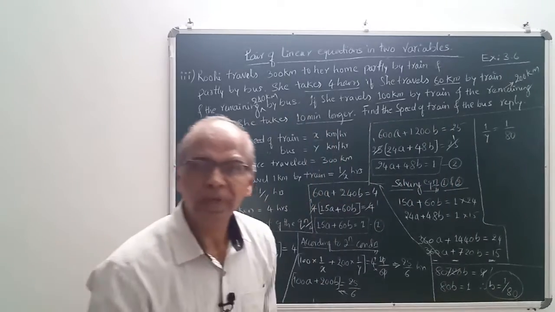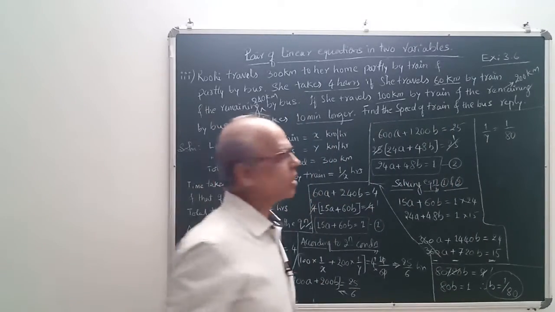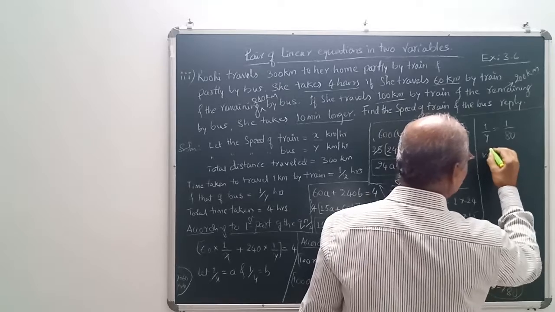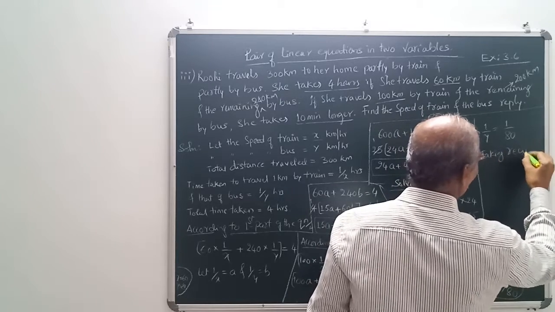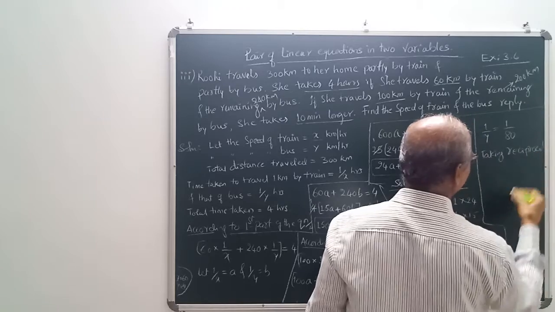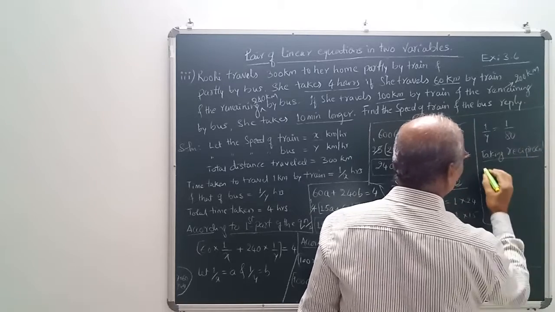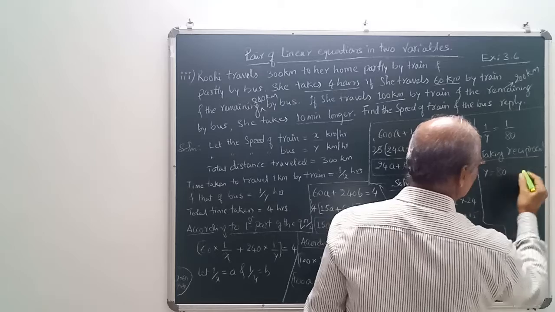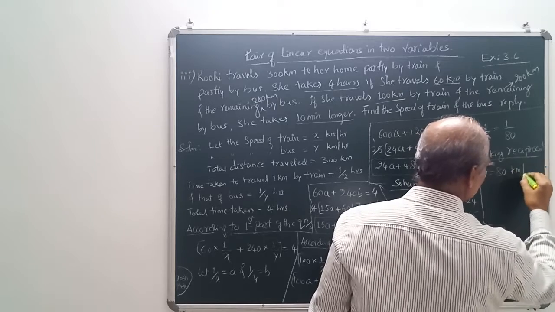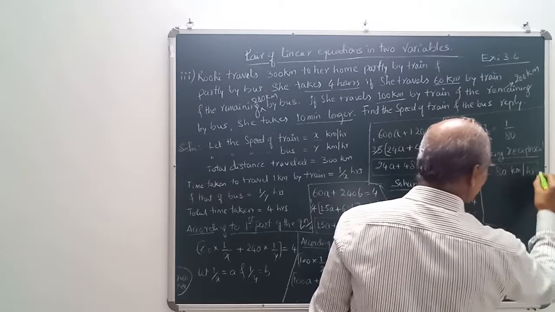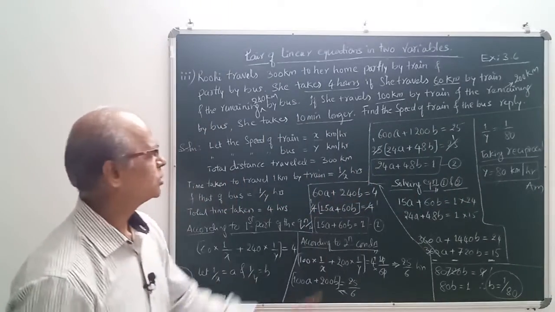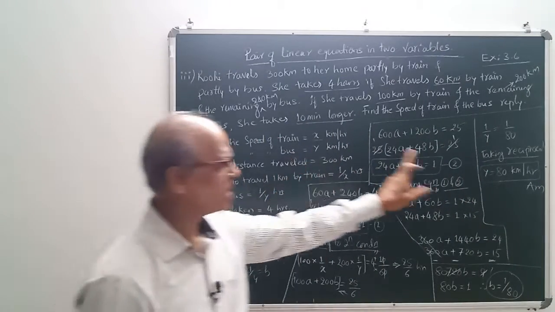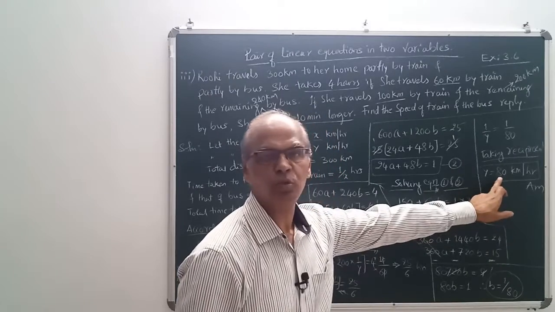Okay, what you have to do? Next step, taking reciprocals, that means both sides. Y is equal to 80 kilometer per hour. This is what is our first answer. What is y? Actually, y means bus. So we got the answer. The speed of bus is 80 km per hour.